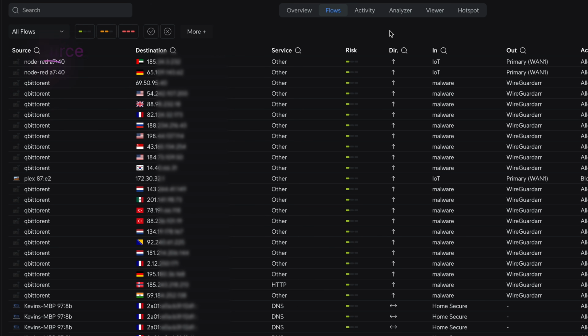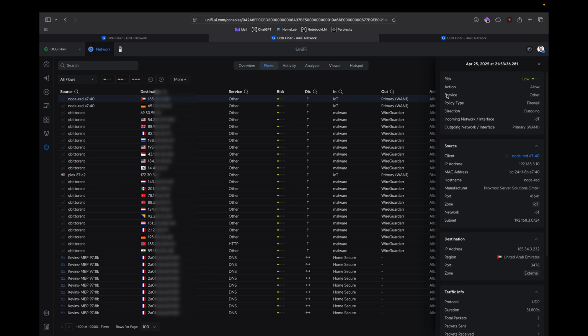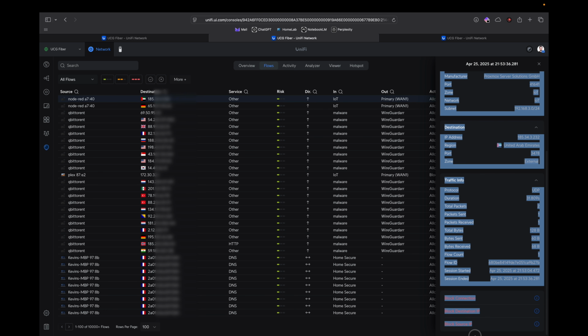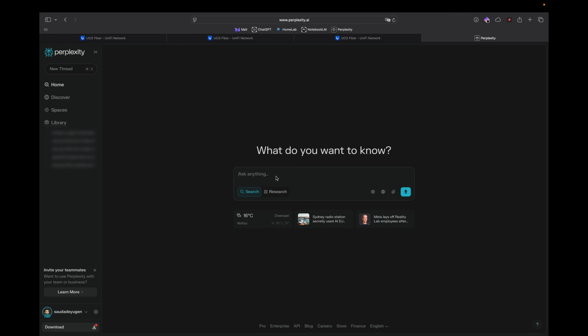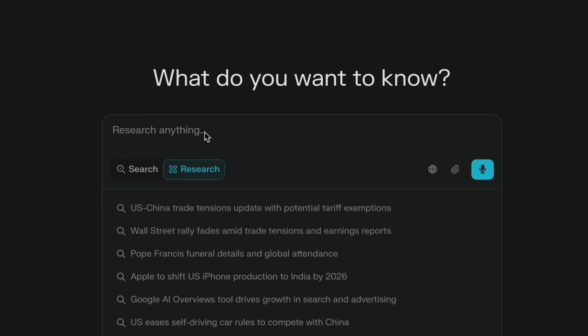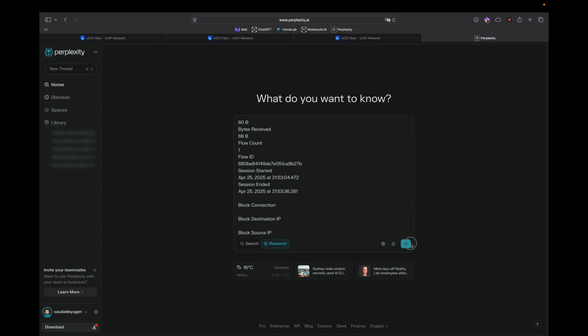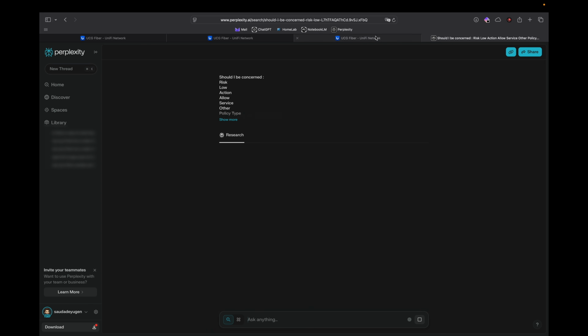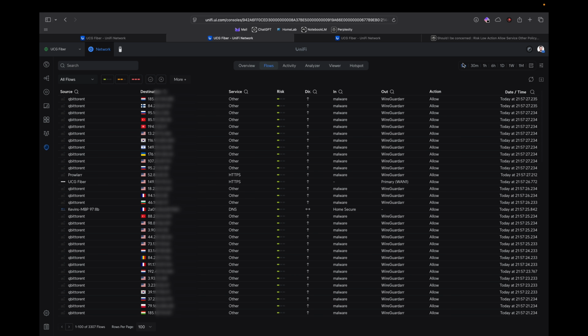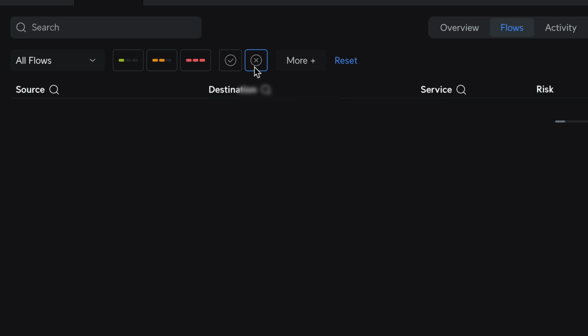So we see the source, here it's for our RAID. We see the destination. We also see the service, so here, below, it's DNS, the risk, the direction, and the output. Here, in this case, it's my own, but there's also WireGuard, and I'll explain my little tricks later. And I will show you then on Perplexity, and I love it, huh? I'll talk about it a little bit later, even though it's not sponsored at all. And we can simply do as we could with GPT, by the way, but yeah, we can research what it has given us and see if we should worry or not.